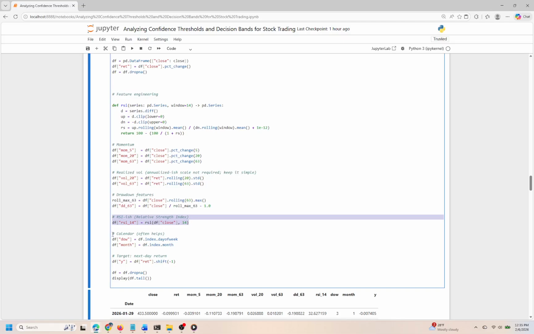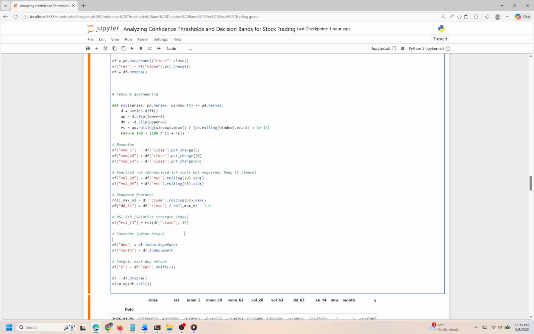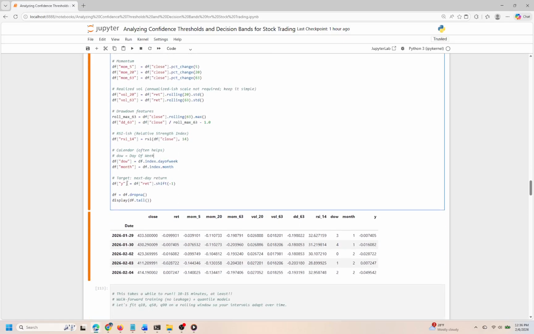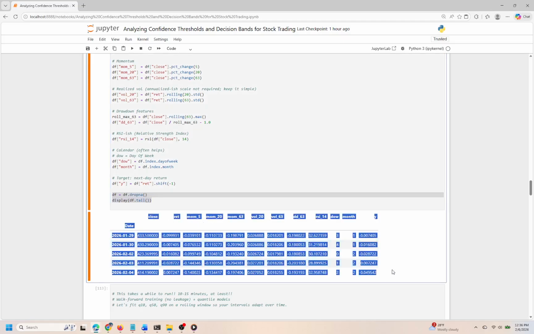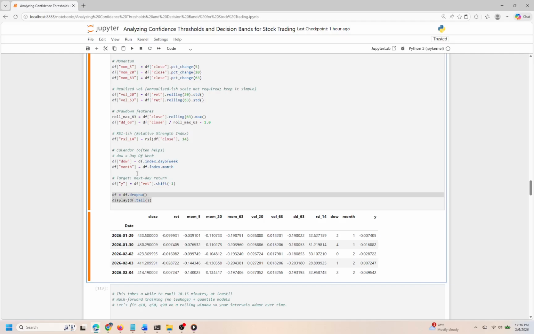This is accomplished through a function that computes the gains and losses over a 14-day window, revealing how the stock behaves in reaction to its past price movements. Lastly, we incorporate calendar features such as the day of the week and the month, recognizing that market behaviors can vary significantly based on these temporal factors. Our target variable, labeled as Y, represents the next day's return. This is what we ultimately want to predict.